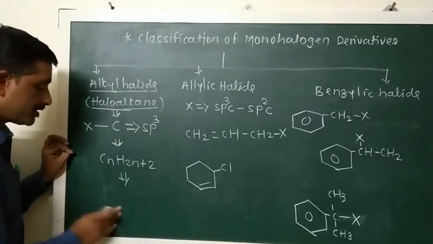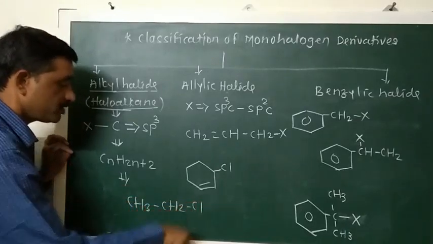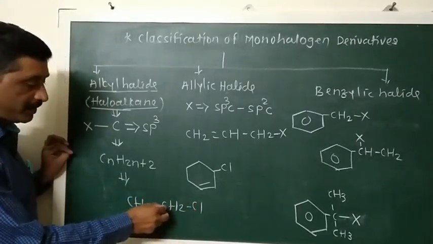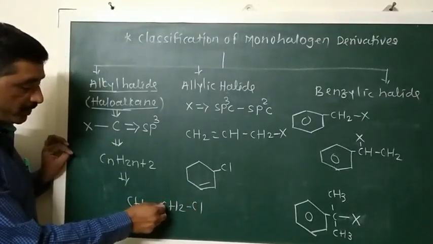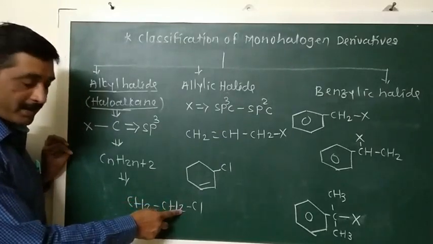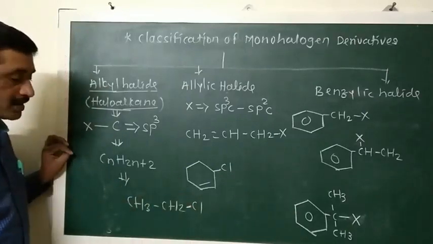For example, we consider here CH3CH2Cl. This is the halogen atom attached to this carbon atom, and this carbon atom is bonded with the other carbon atom by a single bond, with two hydrogen atoms by single bonds, and with this halogen, that is the chlorine atom, by a single bond.